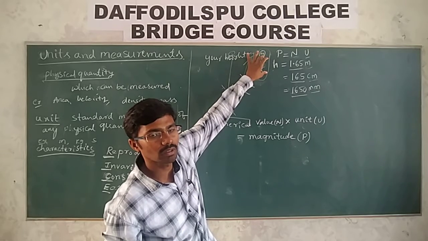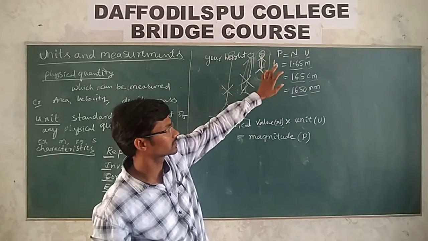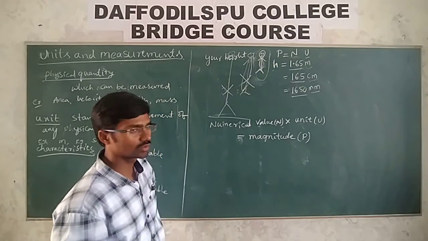The magnitude of the physical quantity remains constant even when numerical value and unit change.